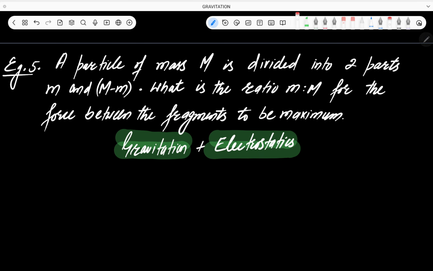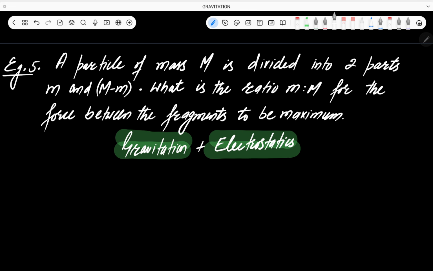तो देख ले बेटा क्वेश्चन है क्या. क्वेश्चन ये है, a particle of mass capital M is divided into two parts. इसके हमने दो हिस्से किए. One part has a mass small m and another part has a mass capital M minus small m. What is the ratio small m to capital M, so that the force between the fragments becomes maximum.